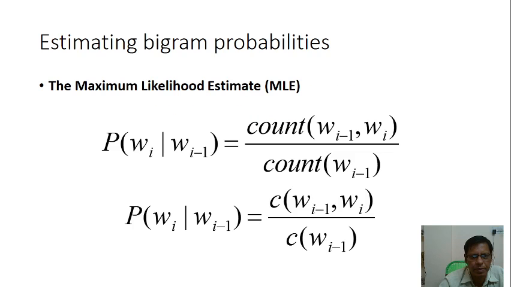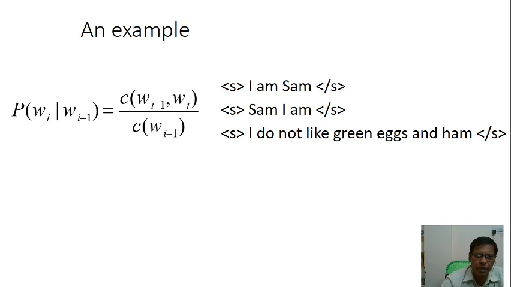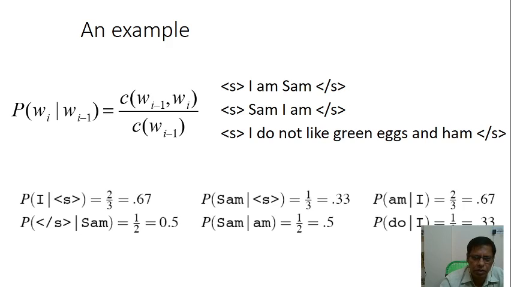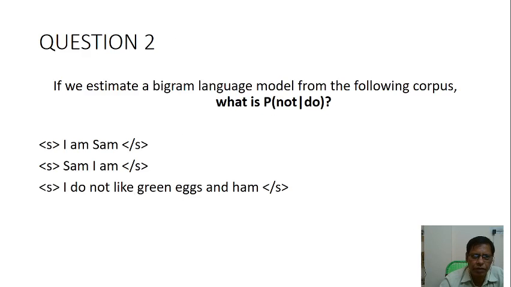Estimating bigram probabilities uses two counts. Bigram is 2-gram, and the maximum likelihood estimate, MLE, is: probability of wi given wi minus 1 is equal to count of wi minus 1, wi divided by count of wi minus 1. This is for bigram. Okay, this is an example of a bigram corpus: "I am Sam", "Sam I am", "I do not". This is one. Okay, and question number 2: if we estimate a bigram language model from the following corpus, what is the probability of "not" given "the"?